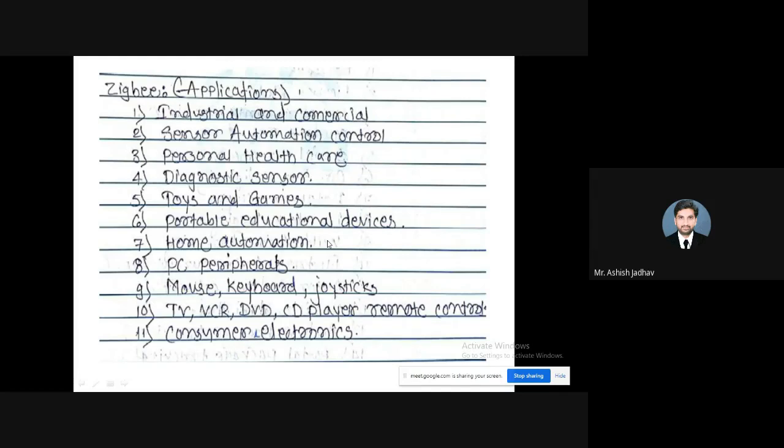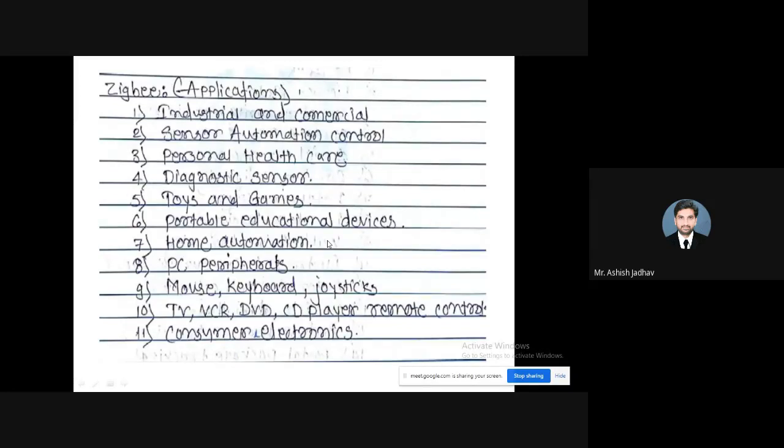After that, PC peripherals. So like USB, you can have the Zigbee protocol. Imagine that your mouse is able to communicate with your laptop or computer through the Zigbee protocol instead of USB. The range of such communication would be 100 meters, right? So mouse, keyboard, joysticks, they can make use of Zigbee.